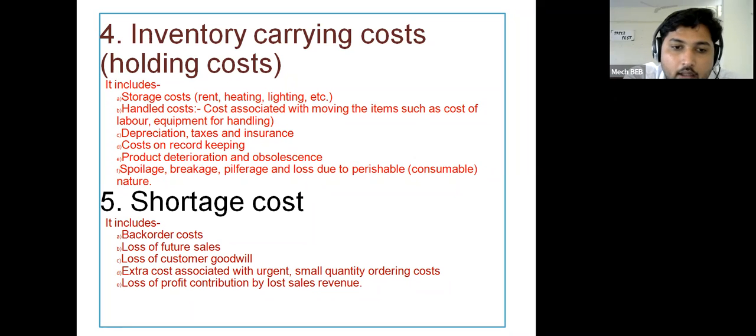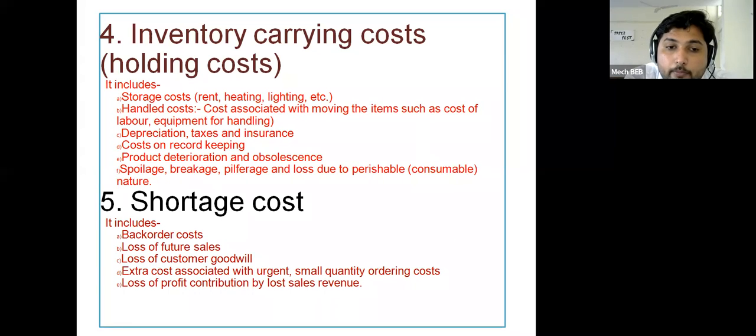Let us consider that there is a peak time period in the market, and there is a lot of demand for your product, but you have not maintained an appropriate inventory level. Because of that, there is nothing available to fulfill the demand of a customer. So in that case you get a shortage. Non-availability of a product in the market is nothing but a shortage. So at the time of a shortage, what do you have to do?